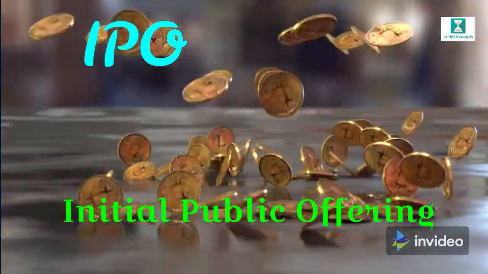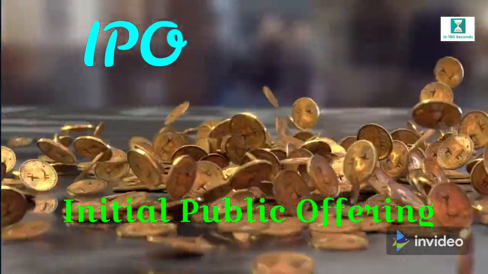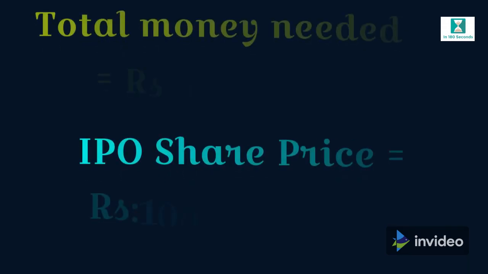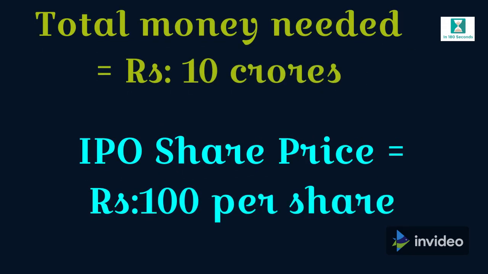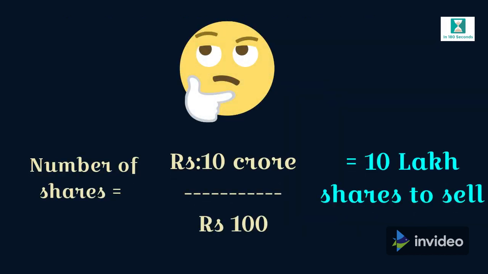David's company comes up with this initial public offering through which it asks the public for money, in return to allocate them shares of the company. Since David's company needed close to rupees 10 crores to expand its business, they decide to offer the shares through the IPO at rupees 100 per share for the general public to purchase. So how many shares are they trying to sell now? 10 crores divided by the share price of 100, which comes to 10 lakh shares.